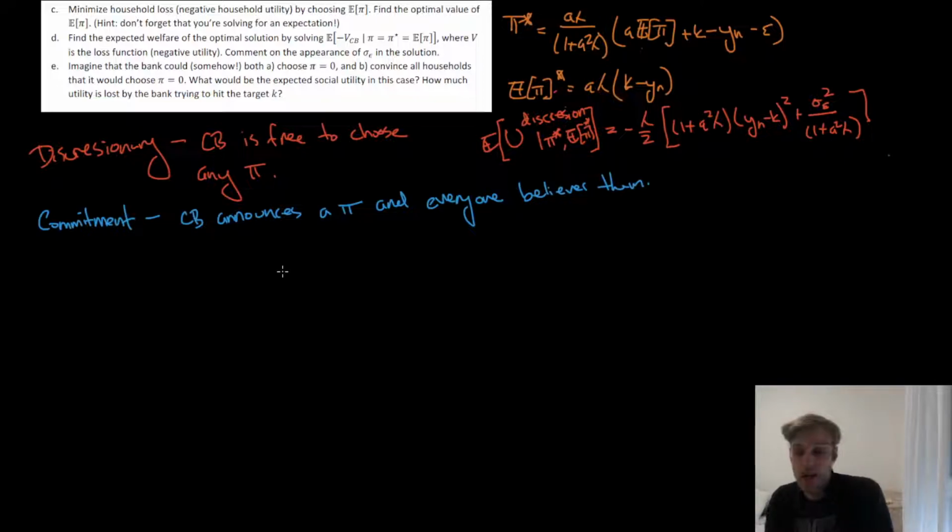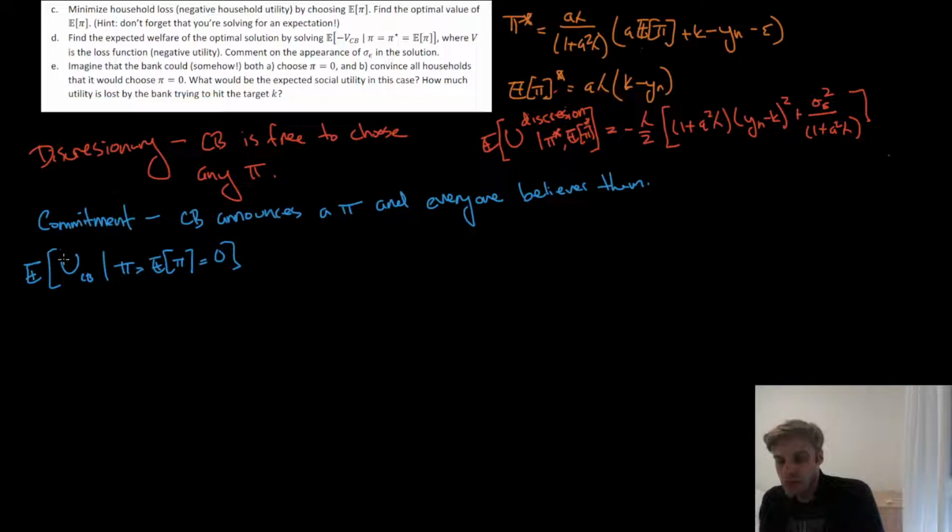So the idea is that instead of trying to play this game where the households pick, the central bank just commits and says pi will be this, regardless of any factors. Whatever shock comes, whatever happens, it's just going to be this. And so expected pi will always equal pi. We know that the best possible loss case for inflation is pi equals 0. So let's consider the expected social utility, which we know is just the utility of the central bank, given that pi equals expected pi equals 0.